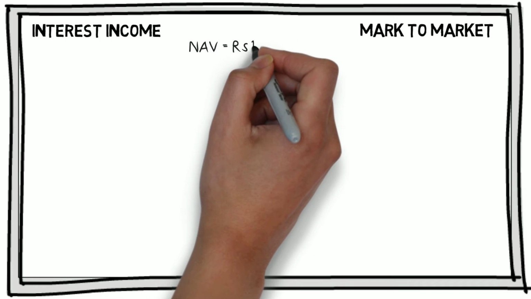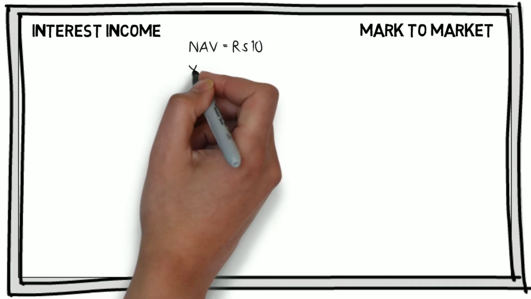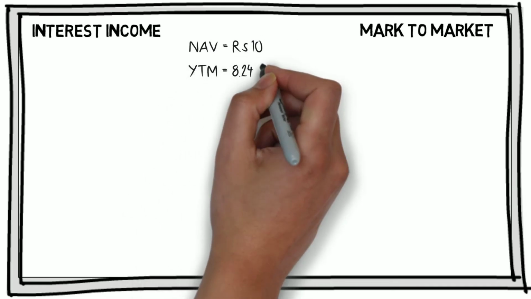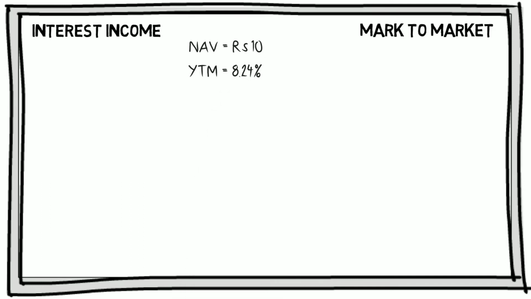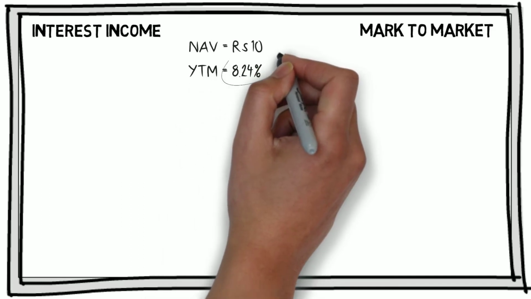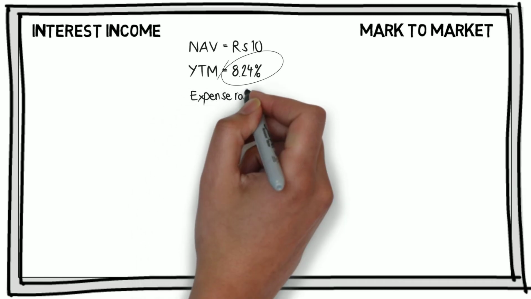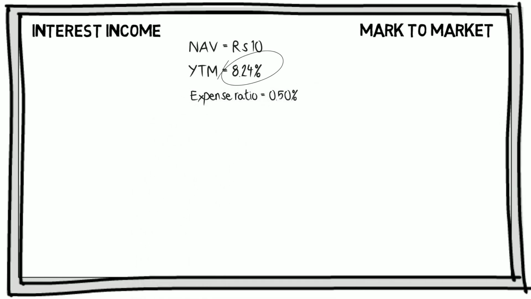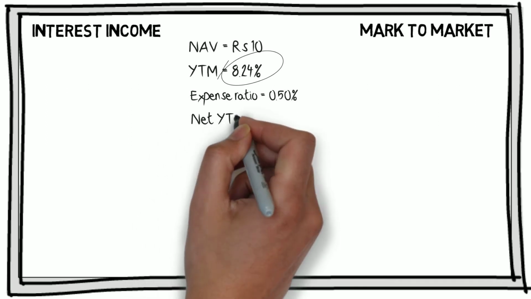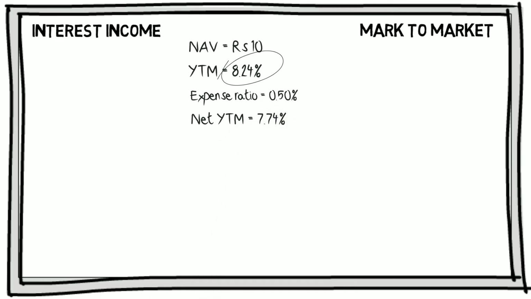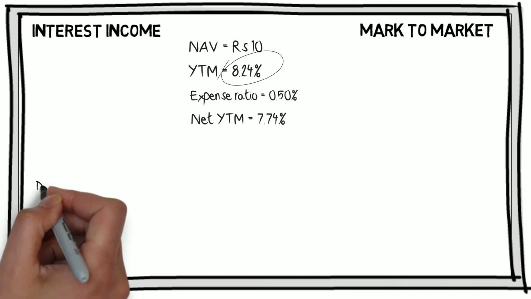Consider a debt fund with an NAV of Rs 10. Let us assume its YTM is 8.24% per annum. This is the rate of return the fund is earning from its portfolio at the current value of the securities. Its expense ratio is 0.5% per annum. The return to the investor is accrual less expenses. So therefore, the net YTM is 7.74% per annum. This is what is known as the annual accrual for the fund.